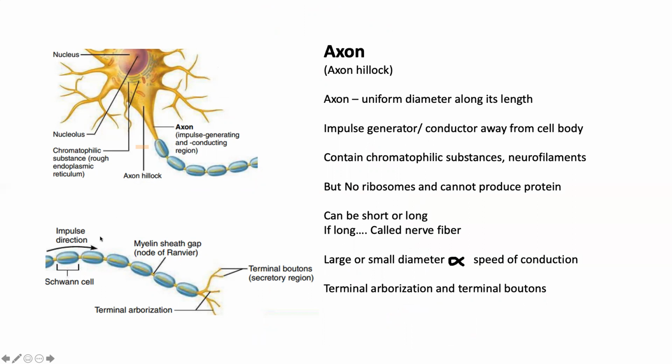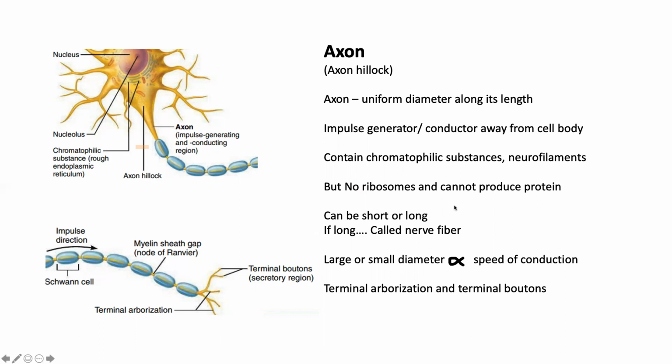So let's talk about a few characteristics of the axon. Axons, whether short or long, have a uniform diameter. So their diameter remains unchanged along their length. They will carry the electrical impulse from the cell body down to the terminal arborization. They contain chromatophilic substances like neurofilaments, but they do not contain any ribosomes, and therefore they cannot produce protein.